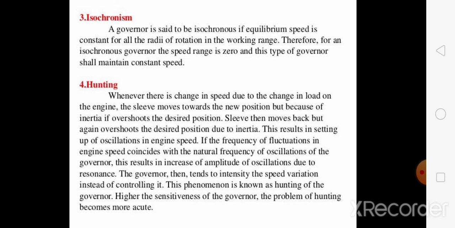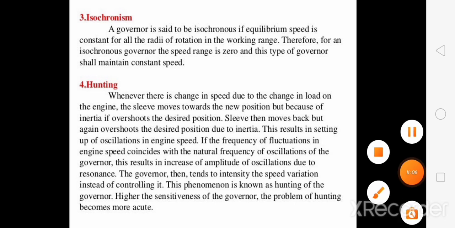We can take an example. When the load on the engine decreases, the speed of the engine increases. In this case, if the governor is very sensitive, the governor sleeve will immediately move to its extreme position, opening or closing the control valve, and the fuel supply will be in excess.